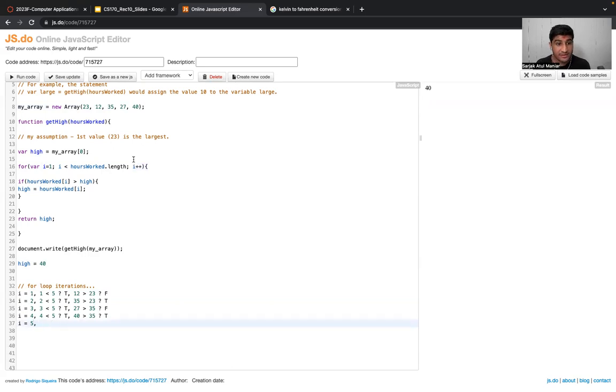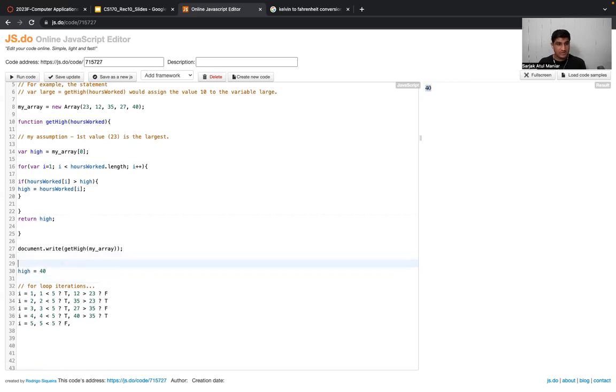What next? It will check the condition over here, right? So the condition says, is 5 less than 5? True or false? False. So it will not go inside this for loop and it will simply end the loop. After that, it will go to this return statement and simply return the value which is currently stored inside the variable high, which is 40. So in this way, we get the end result as 40 whenever we call this function.